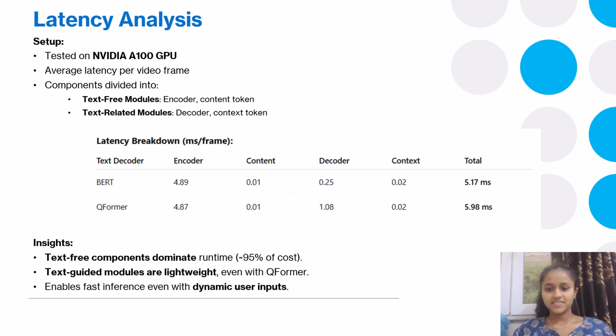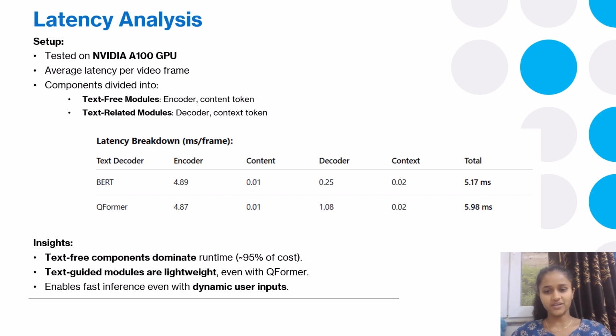In this slide, we will examine the latency or processing time of different components in LLaMA-VID, which is important for real-time and large-scale applications. The experiment was done using an NVIDIA A100 GPU and measures the average time taken per video frame. We have two main modules. First is the text-free module, which includes the visual encoder and context token generator, and is responsible for the bulk of the runtime. The second is the text-related module, which includes the text decoder and context token generation. You can check the result here.